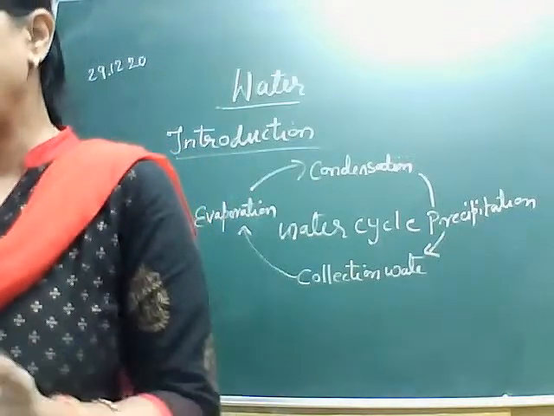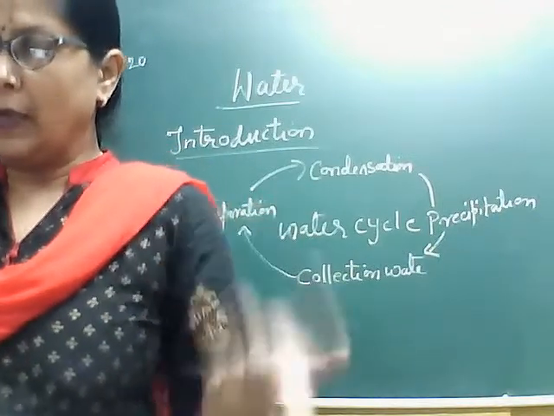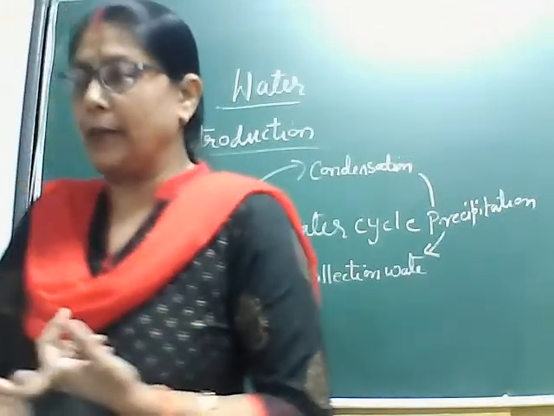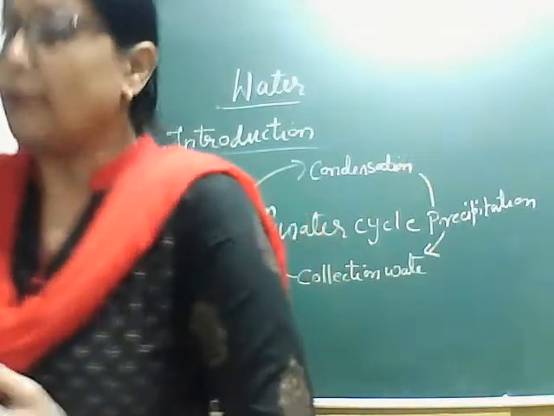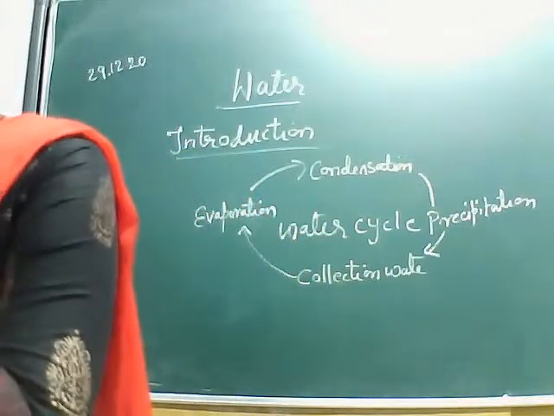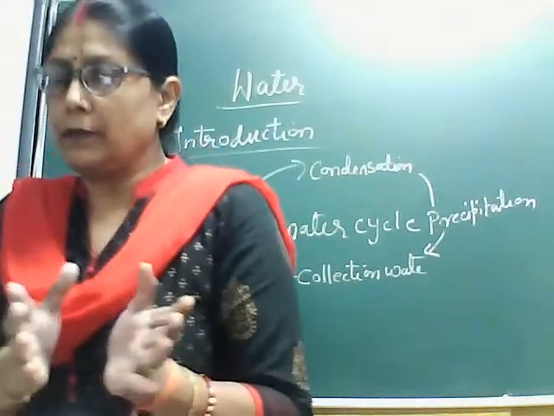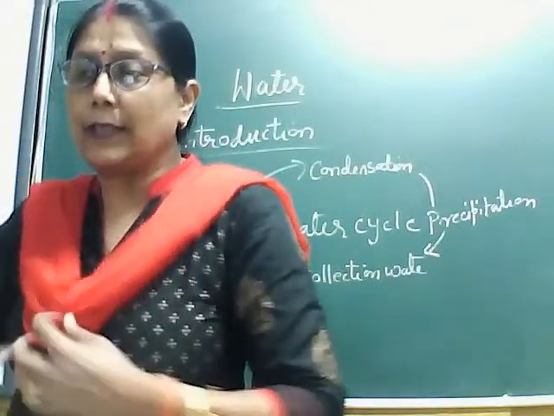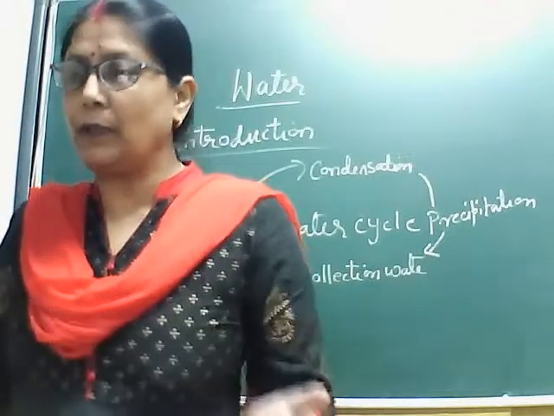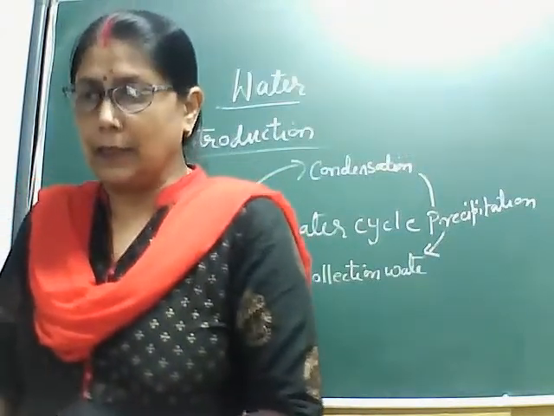Ground level water is also fresh water, like the well in the ground. These are the different sources of water. And other water that is not fresh water is ocean and sea.